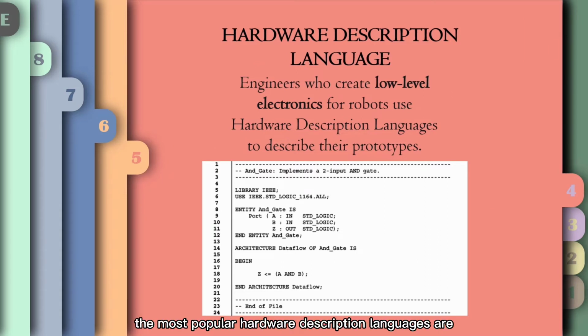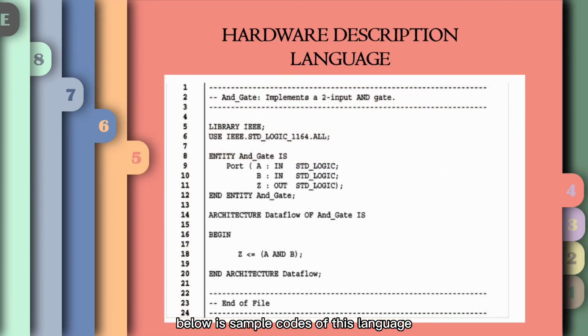The most popular hardware description languages are Verilog and VHDL, and they're widely used to program field programmable gate arrays, or FPGAs. Below is sample codes of this language.